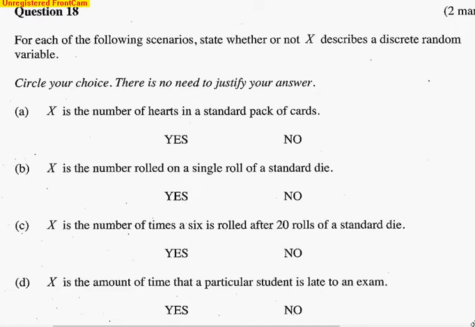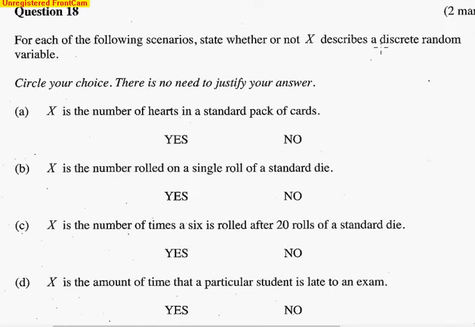Again, here's question 18 from the 2014 exam. For each of the following scenarios, state whether or not X describes a discrete random variable. Circle your choice. Okay, so we don't have to do any working, no need to justify your answer, just circle the ones we think are yes or no, it's a discrete random variable.